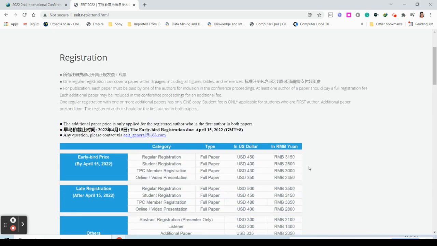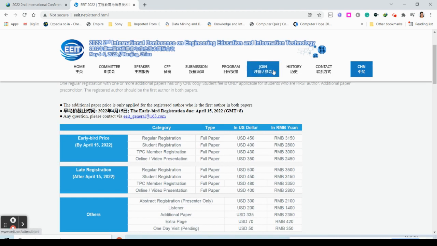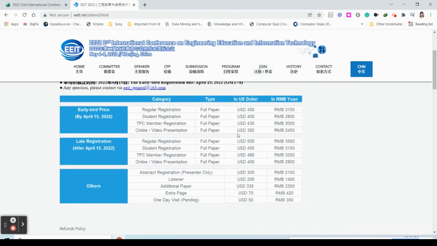You have to just go through everything. Here you can see the join link. In a few conferences they show it in the conference registration as a web page link, but here they have used join. So here you can see the price, USD $450, and this is in yuan. If you can pay this price, then you can proceed. If this is not possible, then simply stop, go back, and check some other conferences which are possible for you. Okay, so this is the second thing.